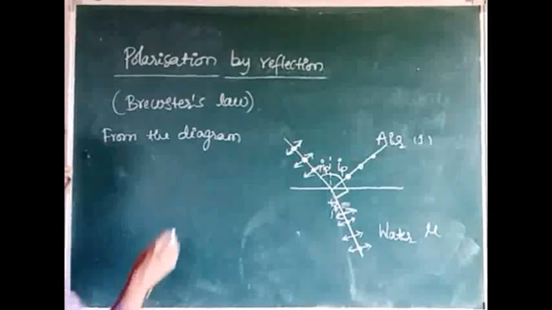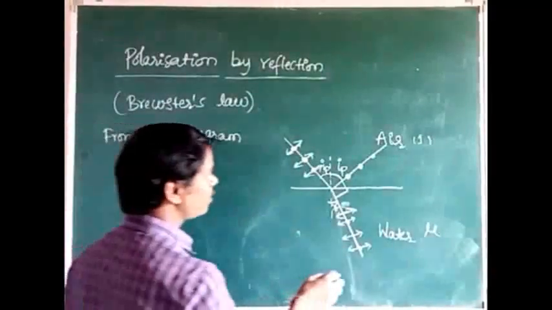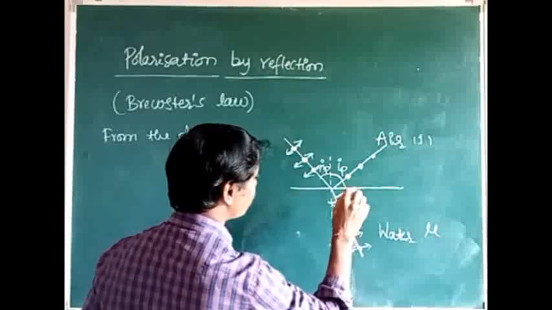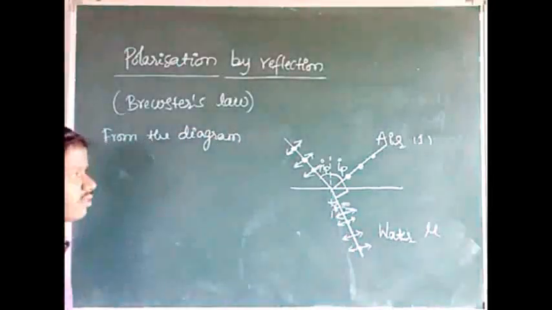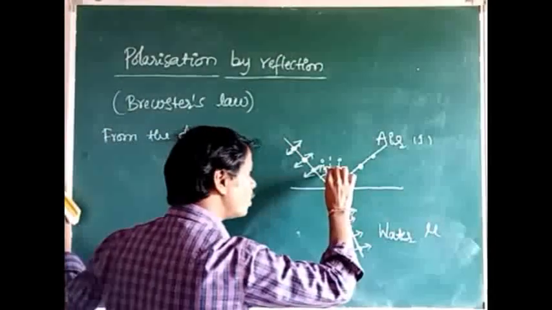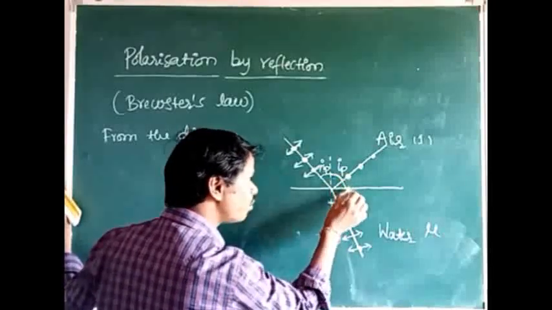From the diagram we are going to find the angle of refraction. What is the total angle here? That is 180 degrees.